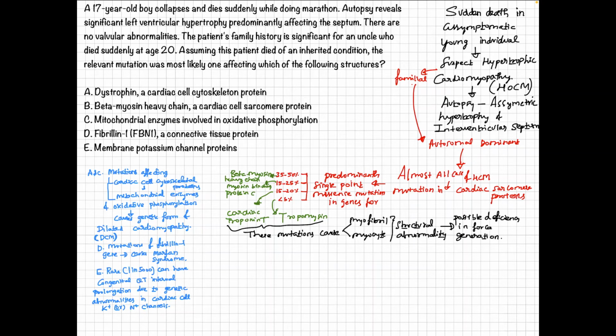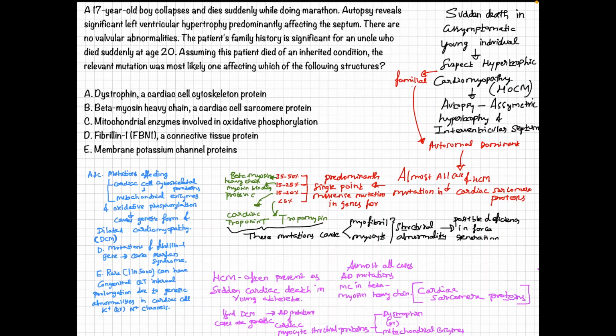And again, the membrane potassium channel protein mutation, choice E, is a very rare phenomenon, about 1 in 5,000 cases, and may cause congenital QT interval prolongation due to genetic abnormalities in cardiac cell potassium or sodium channels, right? So the relevant mutation is still beta myosin heavy chain, which is a very common mutation of cardiac sarcomere proteins.